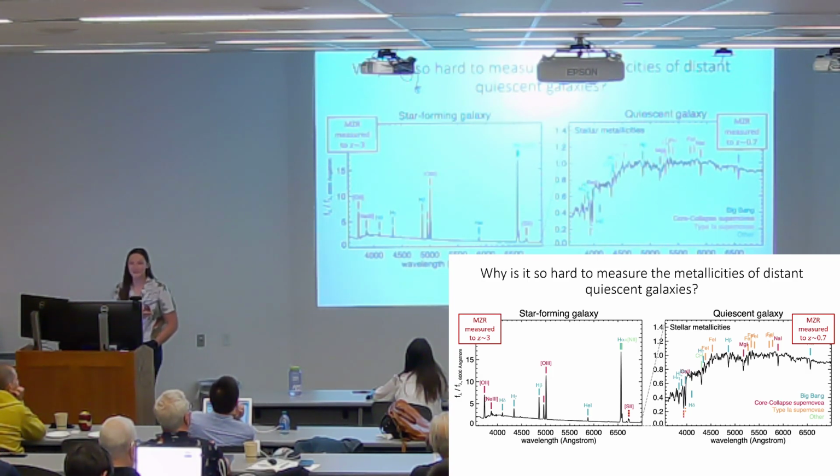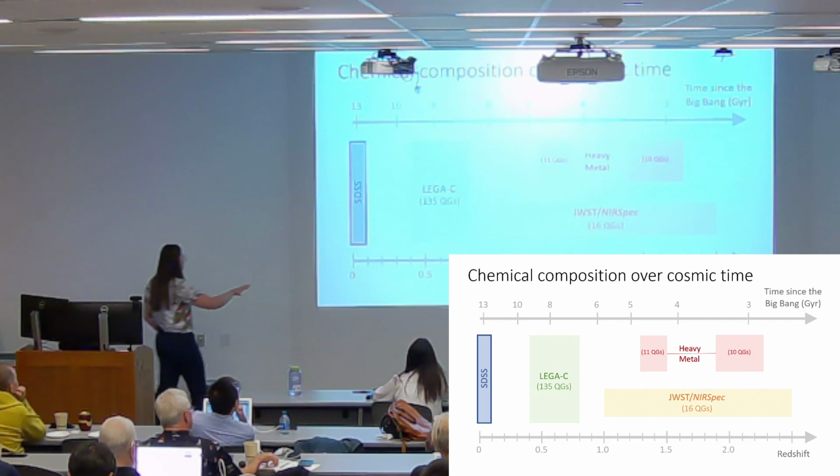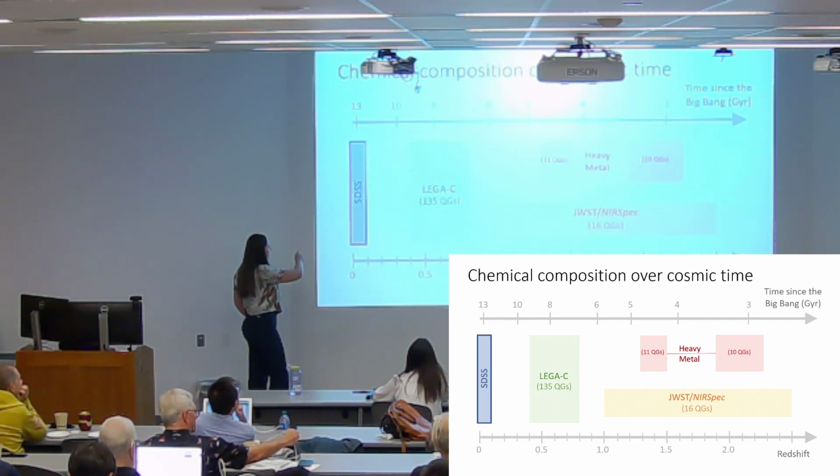For that reason, the mass metallicity relation, one of the simpler relations, has not been measured out to a redshift past 0.7. We're hoping to push this to higher redshift. So these are the surveys that are actually going to take us there. I'm showing them as a function of redshift. I just presented on SDSS.